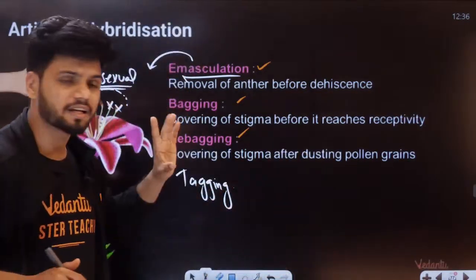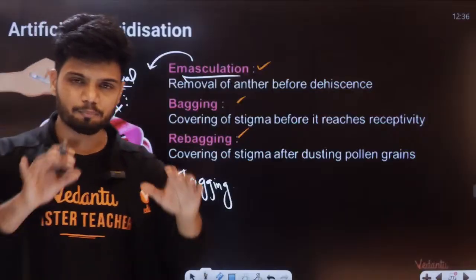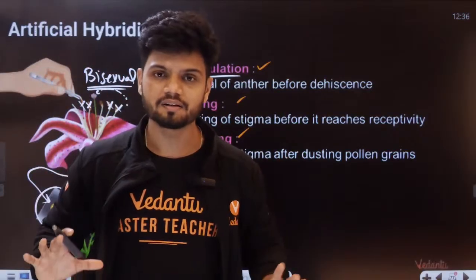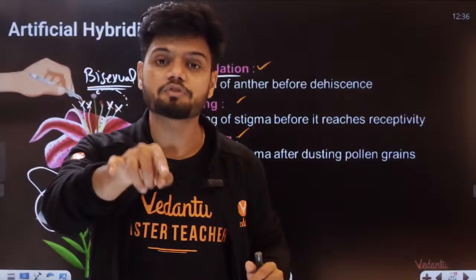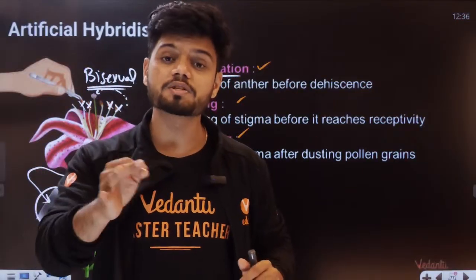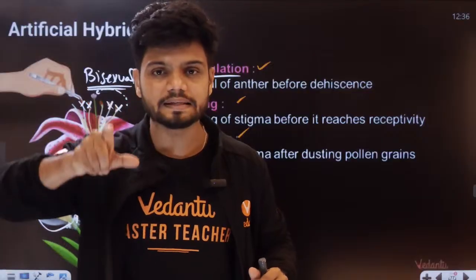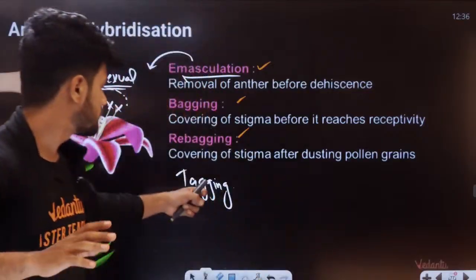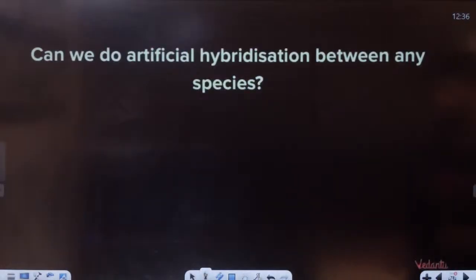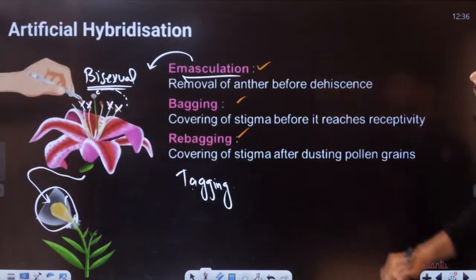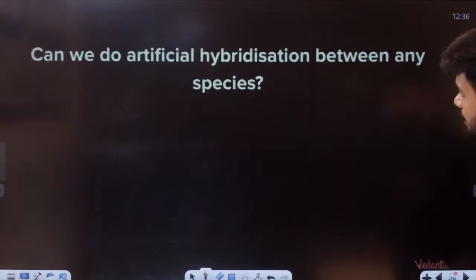Then we also do tagging. What is tagging? In tagging, we put a name card there. We write the plant name, which pollen grain from where, which stigma from where, right? When was it pollinated? All the details are given there. That's all. A name tag is given. That is called your artificial hybridization.